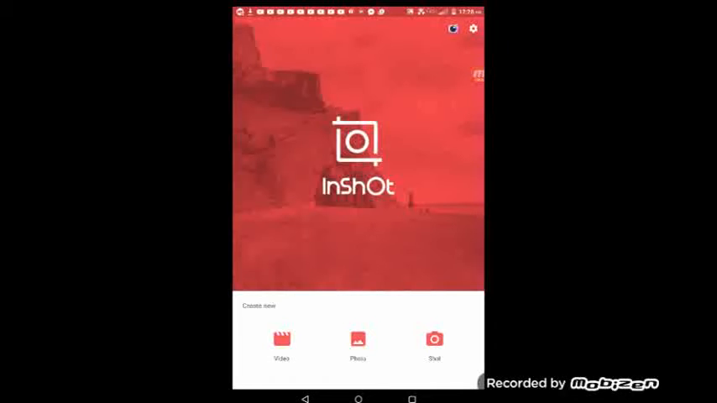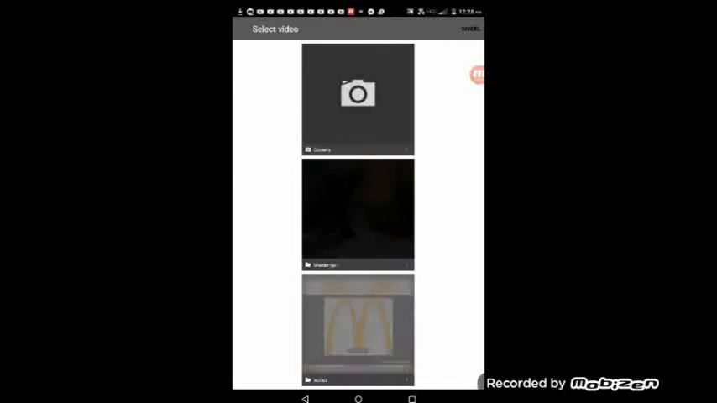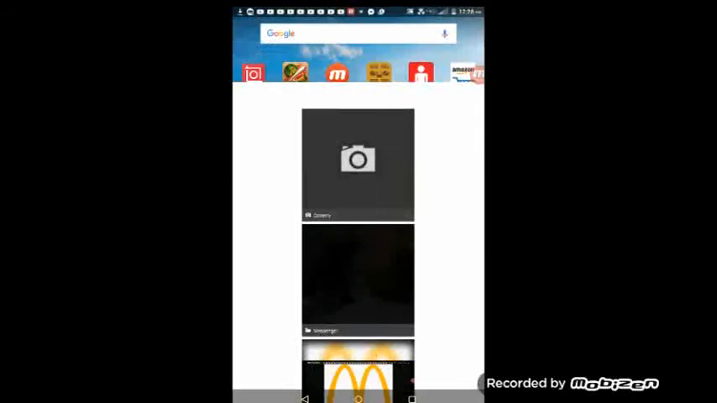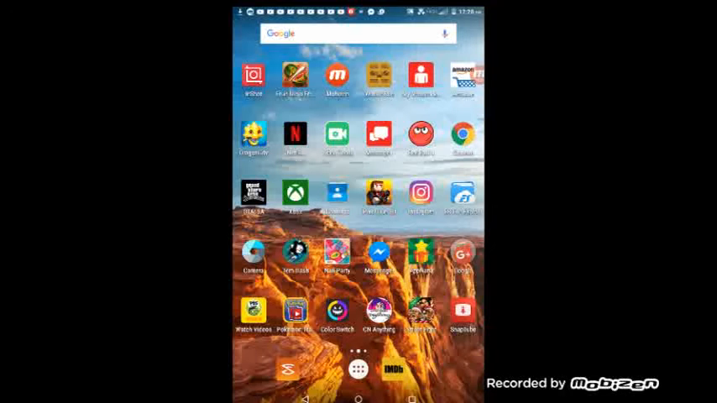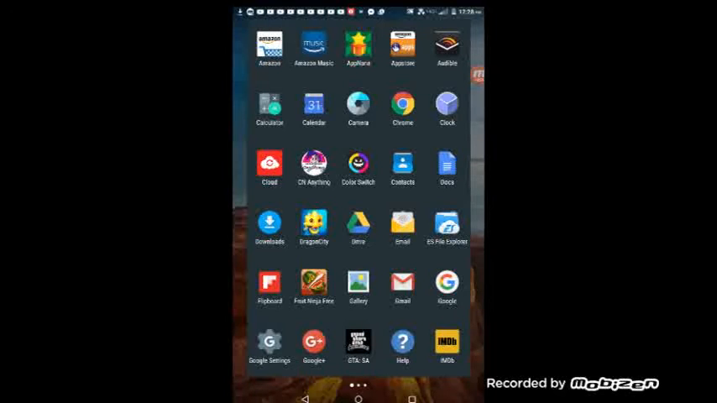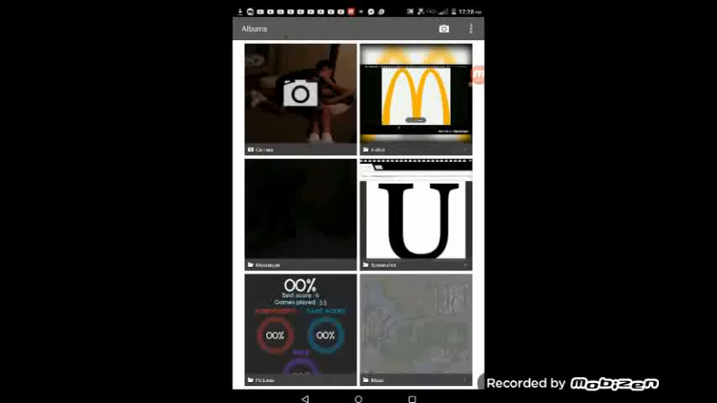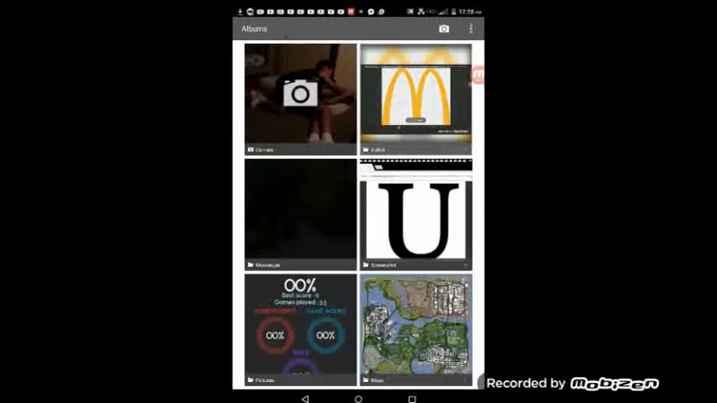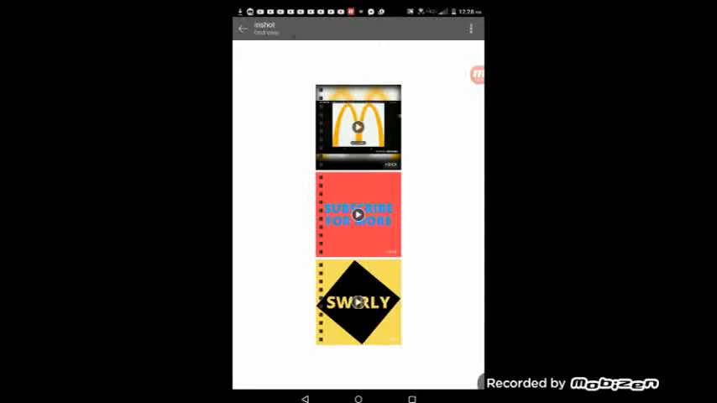And once you're in InShot, all you have to do is click Video. Wait, no, wrong thing. That's later. What you need to do then is go to your gallery. You just click gallery. And when you see the M logo, just click it and then press record.